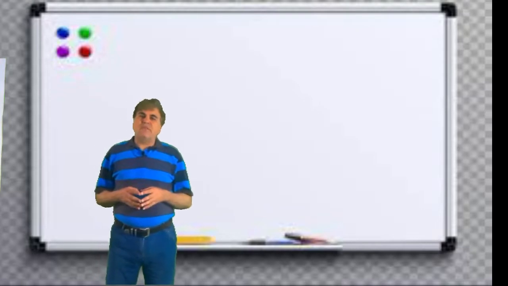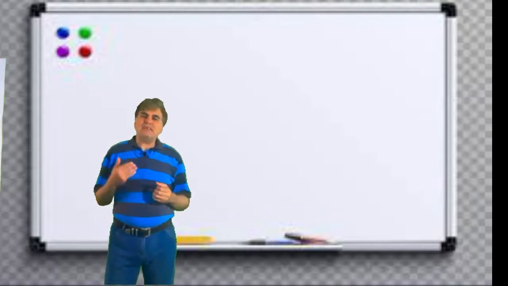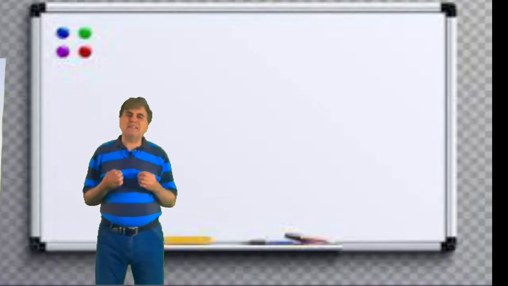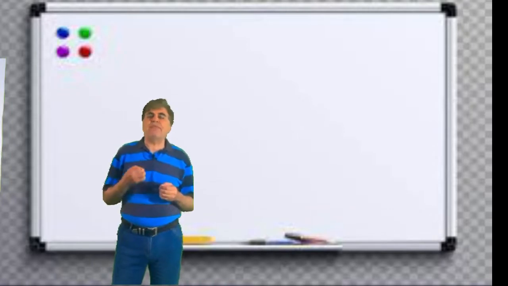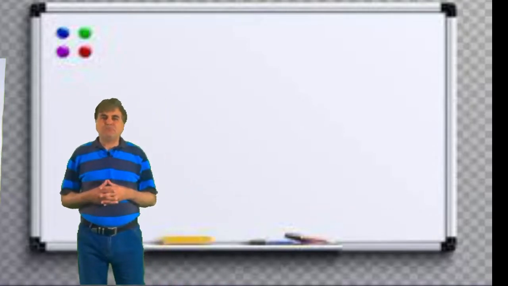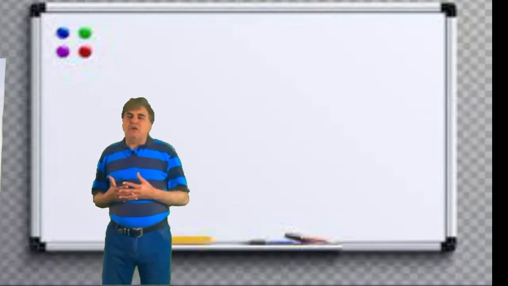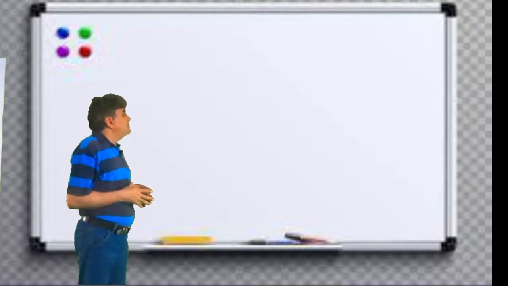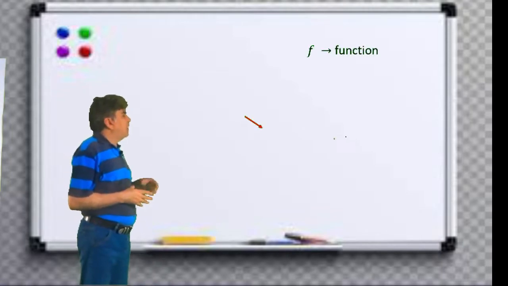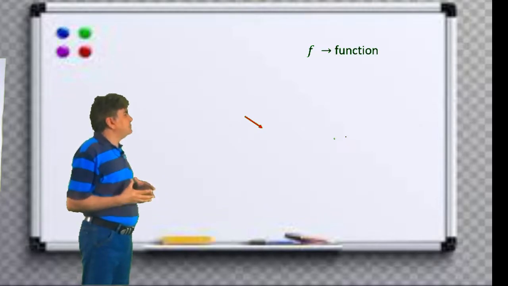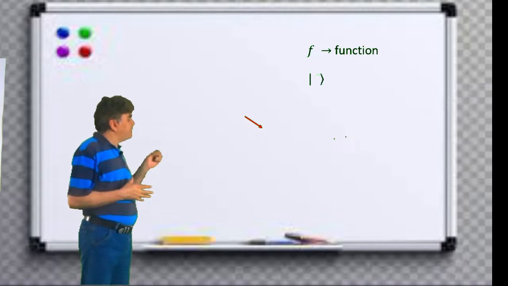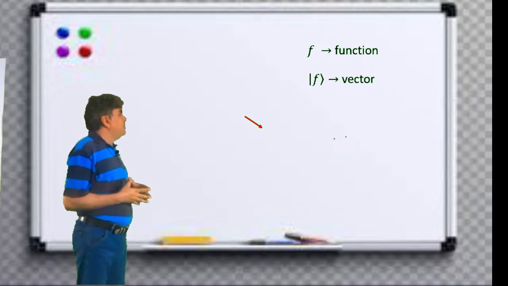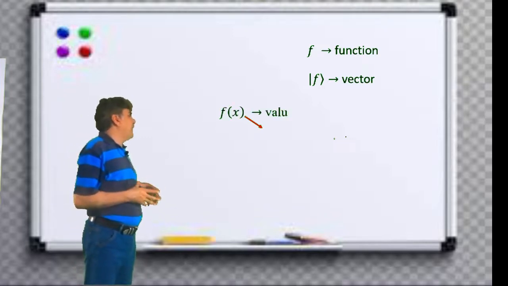We know from the discussion of vector spaces in the first video in this playlist that the set of all functions that are continuous on a certain interval of real numbers constitutes a vector space. Such a vector space is called a function space over the set of real numbers. Let the function defining this vector space be expressed by small f, then a vector in this Hilbert space is written by putting the function f inside the ket notation. And the value of the function at continuous variable x is written as f of x.